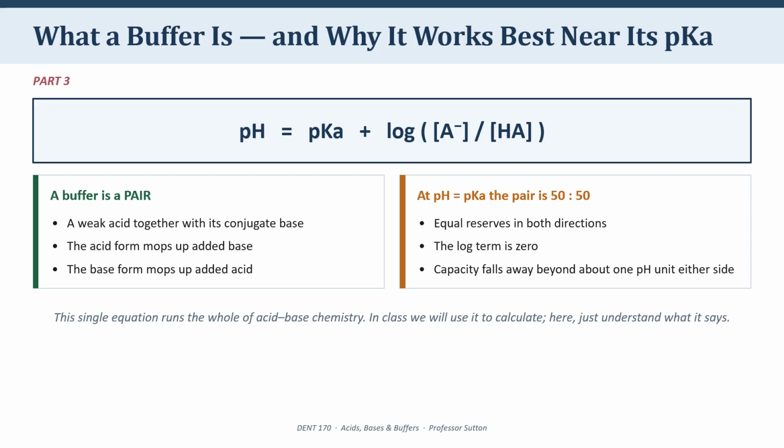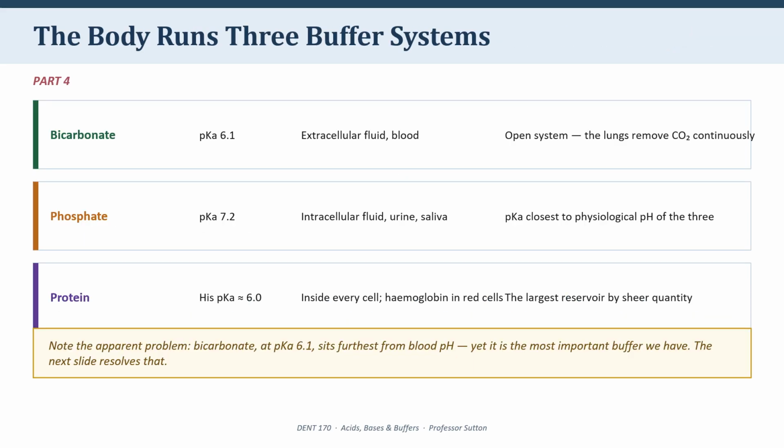This explains why one particular amino acid does almost all the work. So, your body runs 3 buffer systems. You need to know all 3. The bicarbonate system with a pKa of 6.1. This one operates in extracellular fluid, in your blood principally.